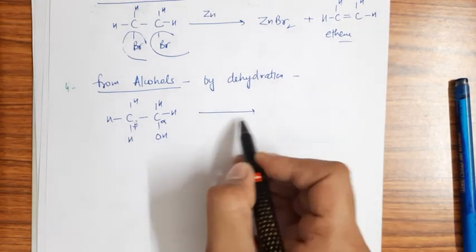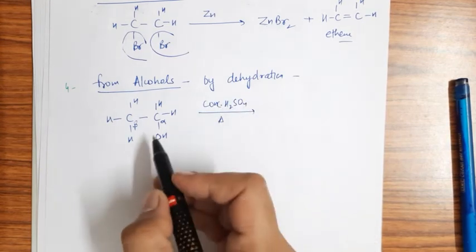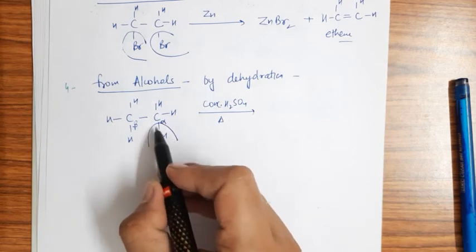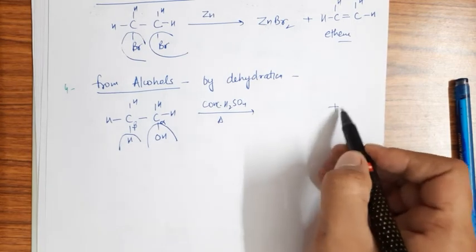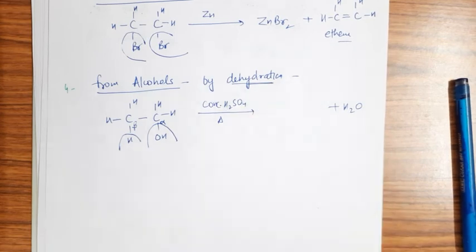Then if we heat this compound in the presence of concentrated H2SO4, there will be release of a water molecule: OH along with an H in the form of H plus. There is removal of a water molecule. That's why this is the dehydration process.